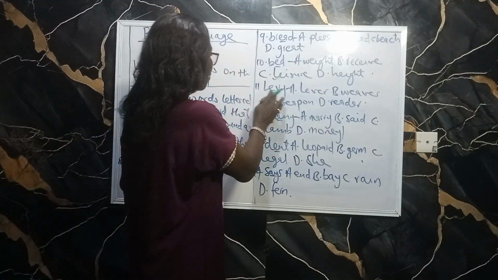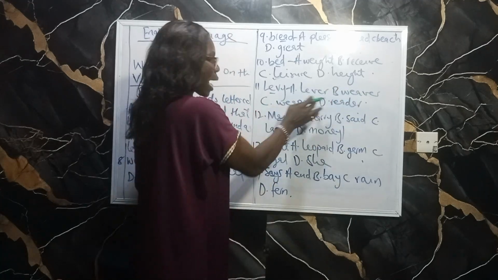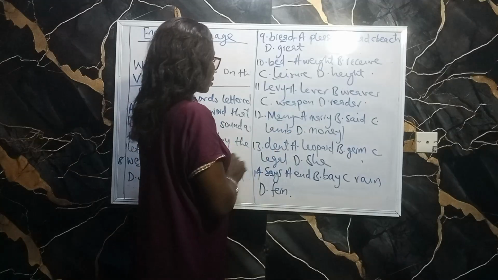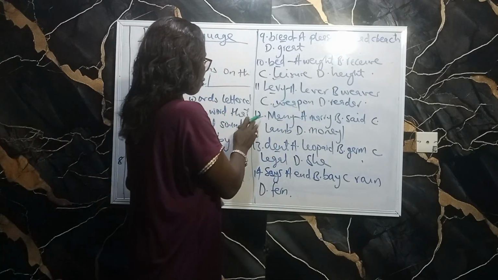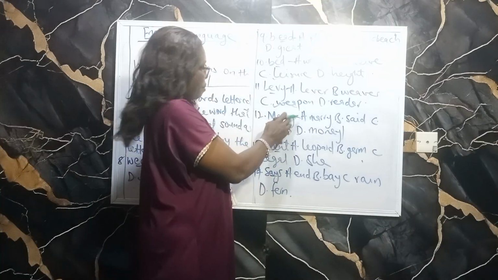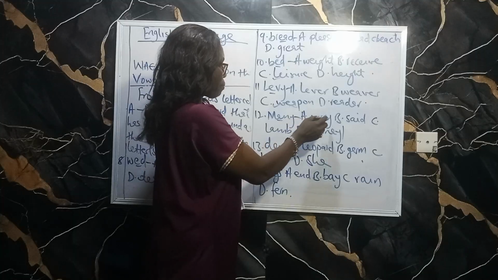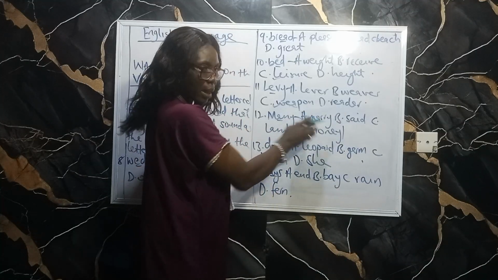Okay, levy. A, liver. B, weaver. C, weapon. And D, reader. The only one that has the sound is weapon, and it's here. So the answer is weapon. 12, many. That is where this E is. We have A, marry. B, said. C, lamb. And D, money.